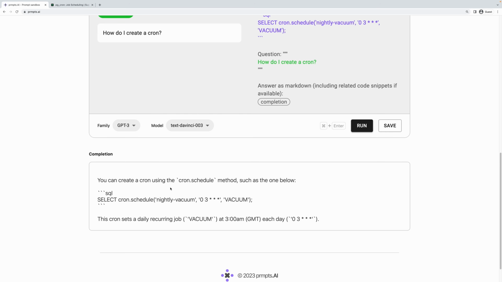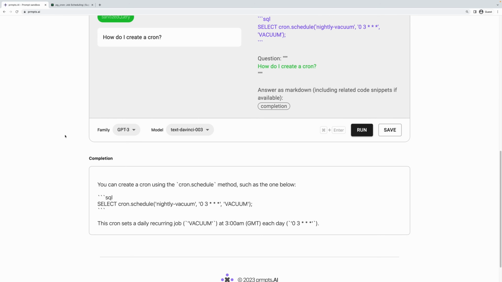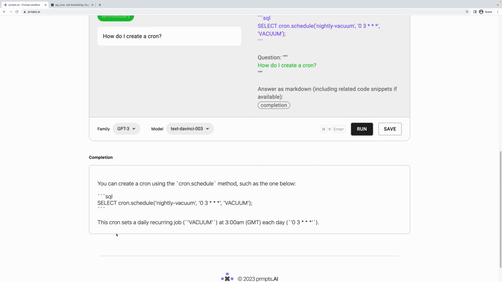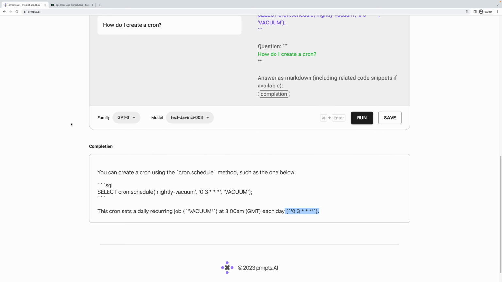And there's a response, right? You can create a cron using the cron schedule method, such as the one below. It's actually outputting markdown once again. In this case, I think it almost basically just copied that one directly. But check this out. This cron sets a daily recurring job called vacuum at 3 a.m. GMT each day based on that. Now, notice we didn't actually talk about that. So this is where the actual generative language model is becoming very powerful, right? It's doing some extra explanation that is very useful here, and it just deduced this on its own.